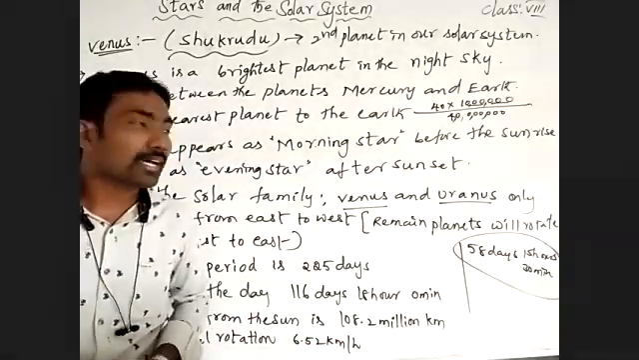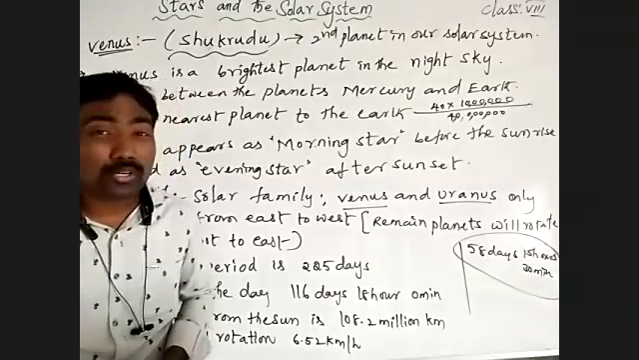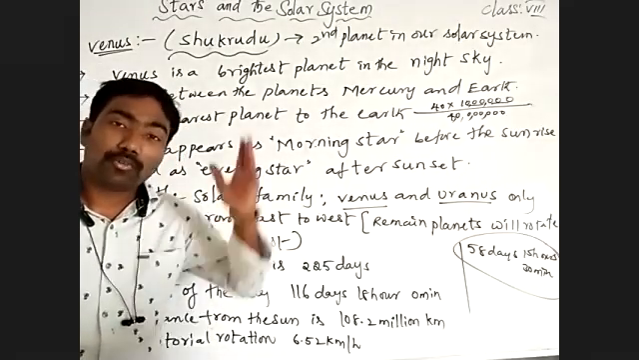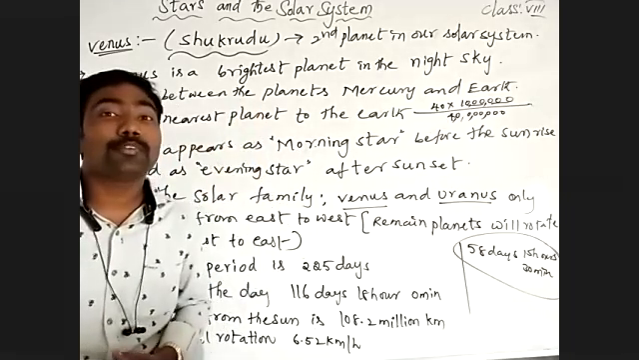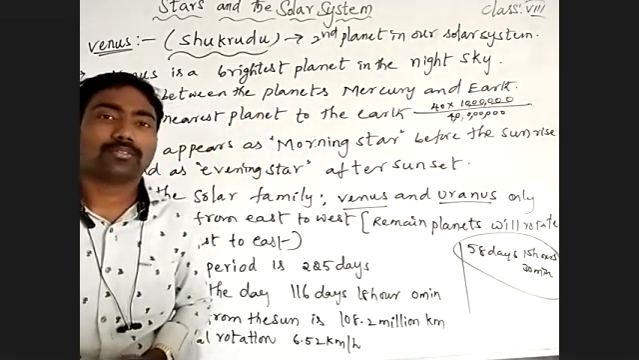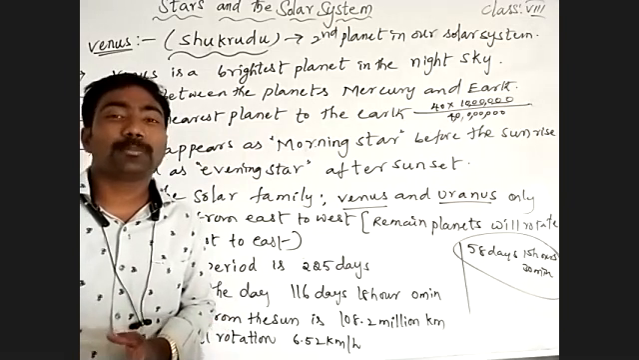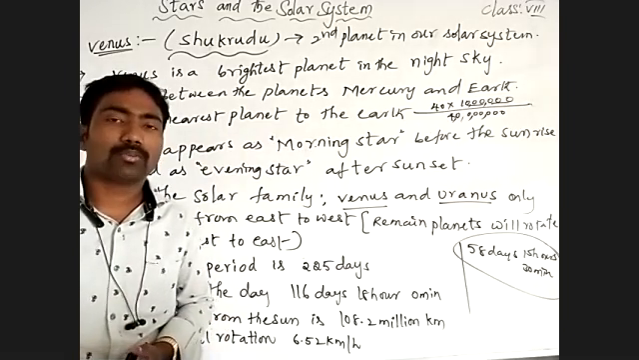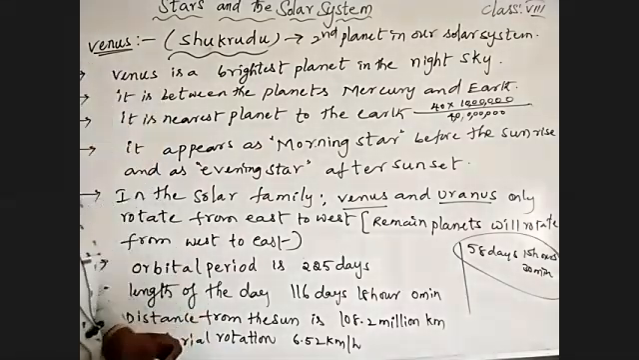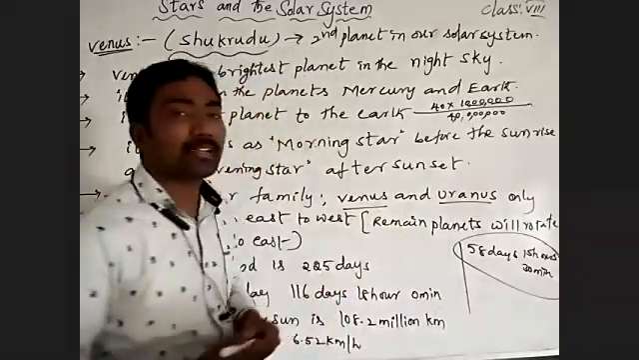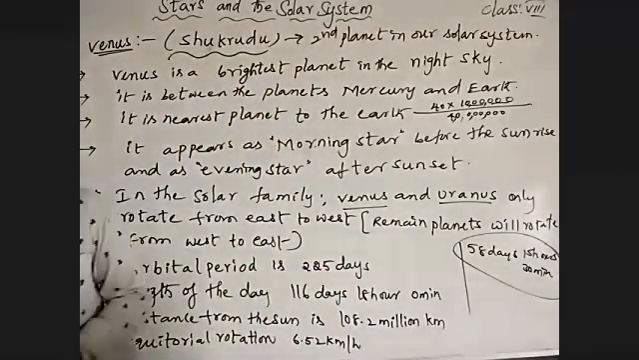From Venus to Earth, how much? 4 crore kilometers. Okay? From the Sun to Earth, 150 crore means 150 million kilometers. So how much can we calculate? We can calculate 16 crore.